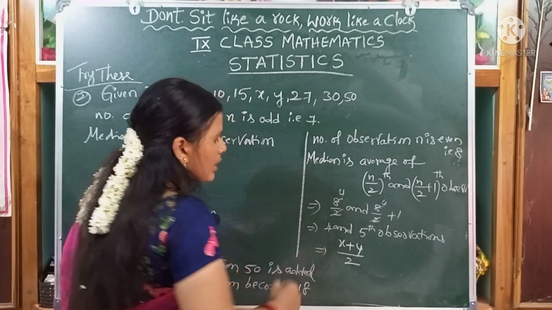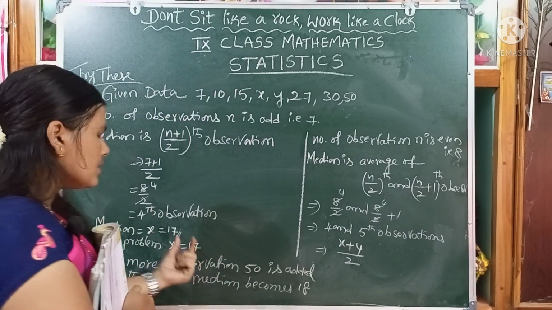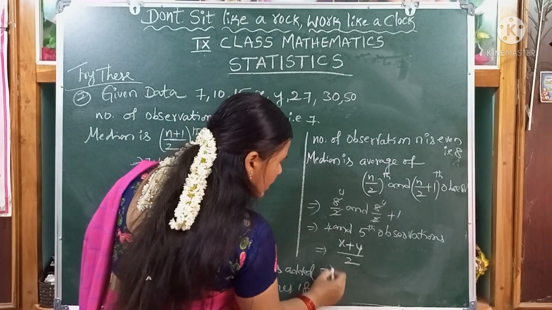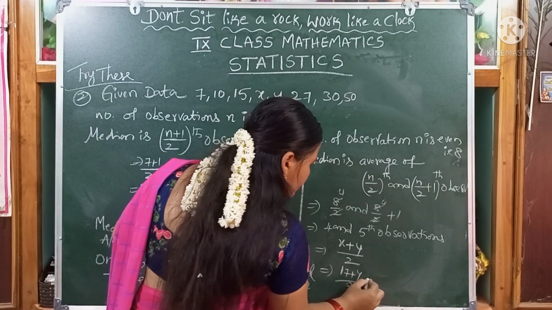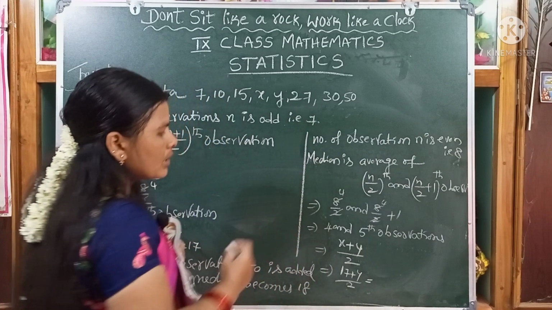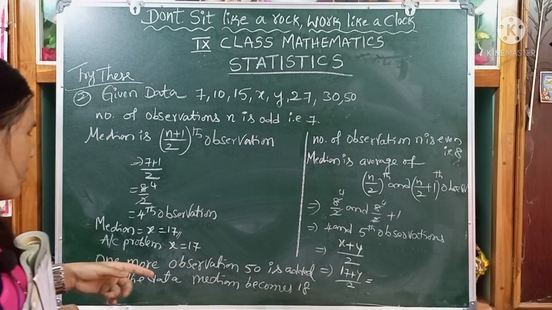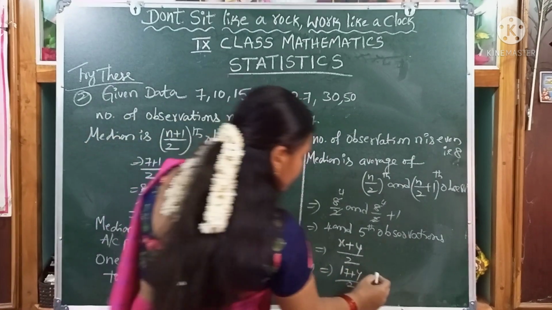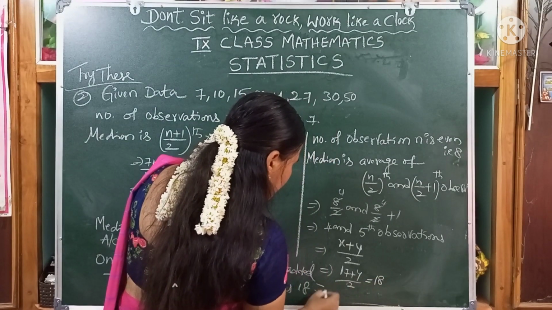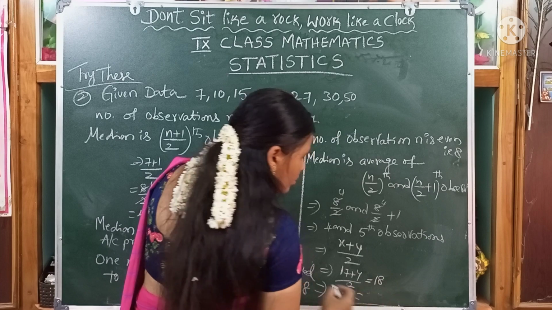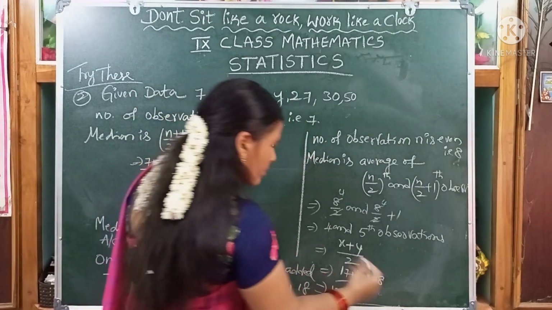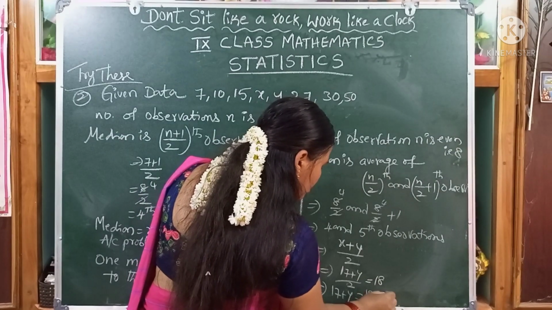Dear children, the x value we have already found, that is 17. We substitute here: 17 plus y by 2 equals, the median is already given, that is 18. So, 17 plus y equals 18 into 2.